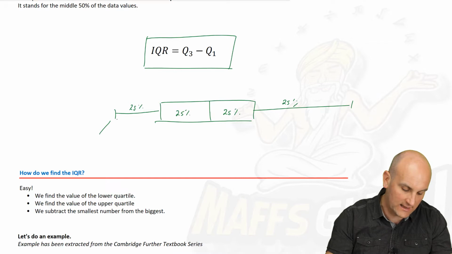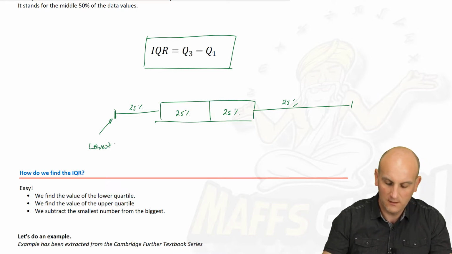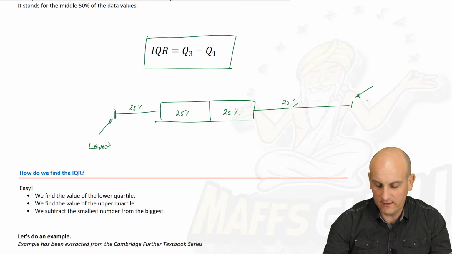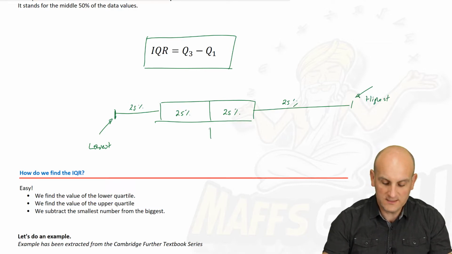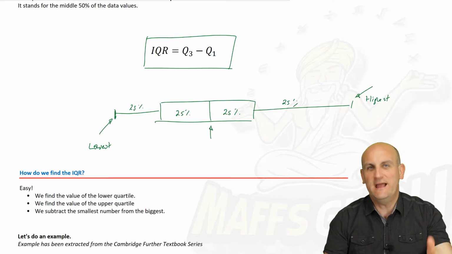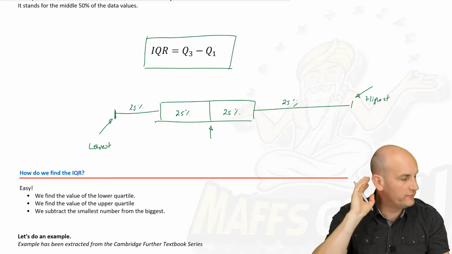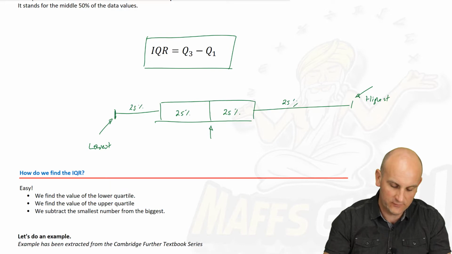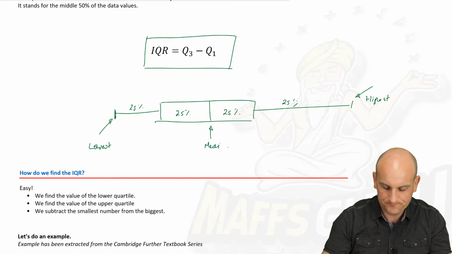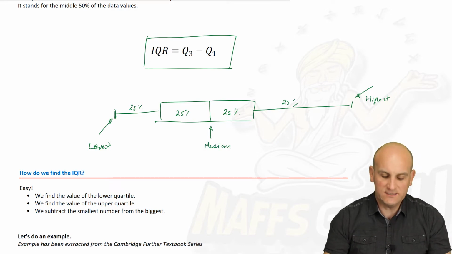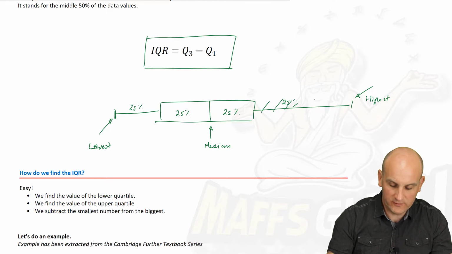This little line here stands for my lowest value, and hopefully you are all aware that this value there stands for my highest value. What about this line here? Well, it's smack bang in the middle, and so the median. So this one here is the median.